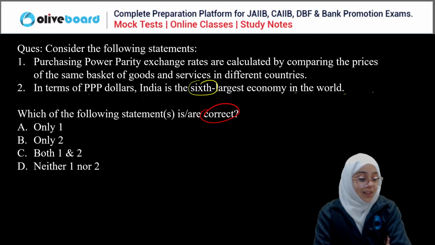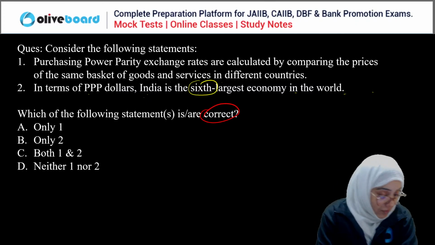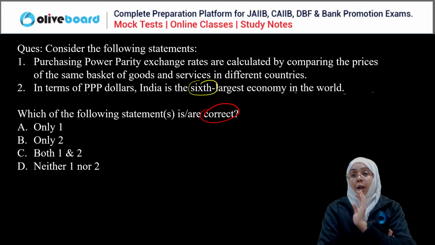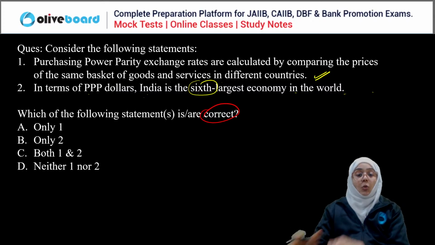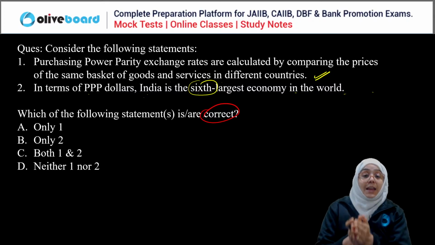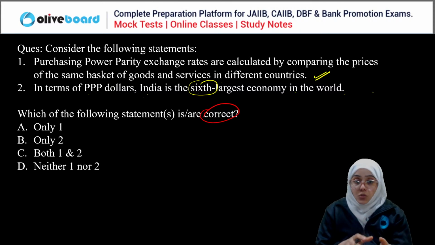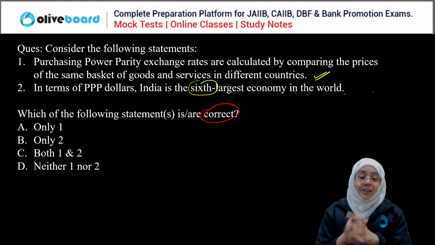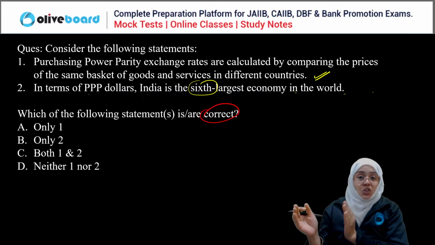Smriti said A, Ruchi said A, Chandan A, Rigved A. And everyone else? Okay, so the correct answer is yes. The first statement is correct. There is nothing wrong in the first statement. If you are calculating prices by comparing countries and taking the same basket of goods and services in different countries, then you are using the purchasing power parity exchange rate, right?